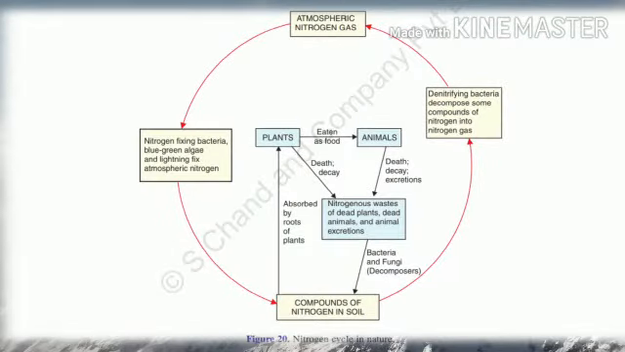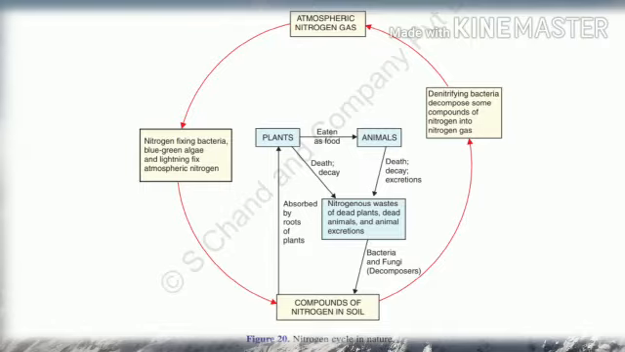Children, we all know that plants are eaten up by the animals as food, isn't it? Now look into the center of the diagram of the nitrogen cycle and please listen attentively. Okay. So the plants are eaten up by the animals as food. Animals convert plant proteins into animal proteins and other organic compounds which make up their body.